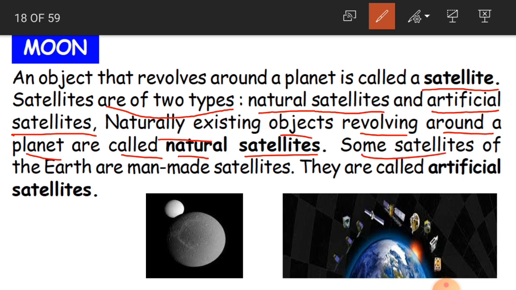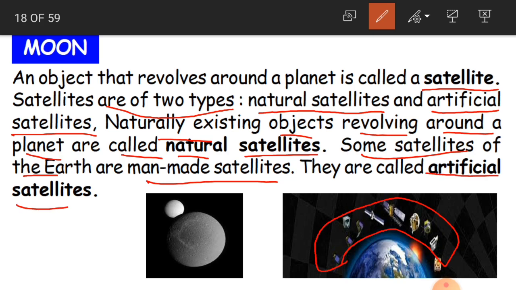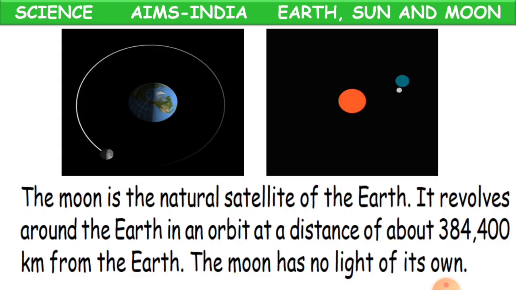Some satellites of the earth are man-made, like the ones I have shown you, and they are called artificial satellites. Clear, children? Now let us learn in detail. See here, are you able to see the pictures?